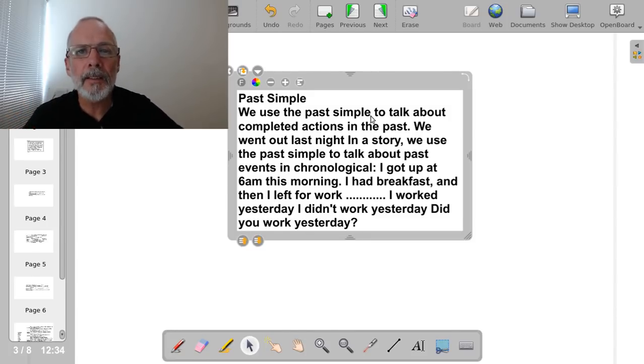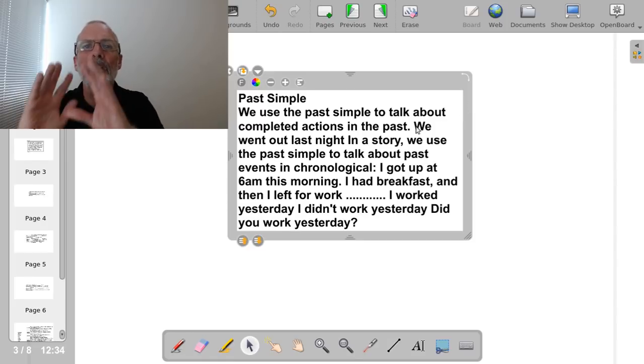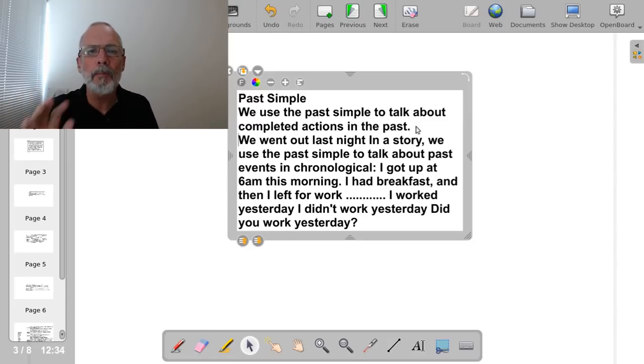So this is basically a summary of the past simple. We use the past simple to talk about completed actions in the past. So this must be in the past. When we use the past simple, we must have a relationship with the past.